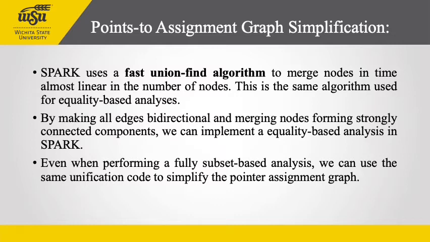A version of the offline variable substitution algorithm is also used to merge equivalent sets of nodes that have a single common precedent. Spark uses a fast union-find algorithm to merge nodes in time almost linear in the number of nodes. This is the same algorithm which is used for equality-based analysis. Therefore, by making all edges bidirectional and merging nodes forming strongly connected components, we can implement an equality-based analysis in Spark.